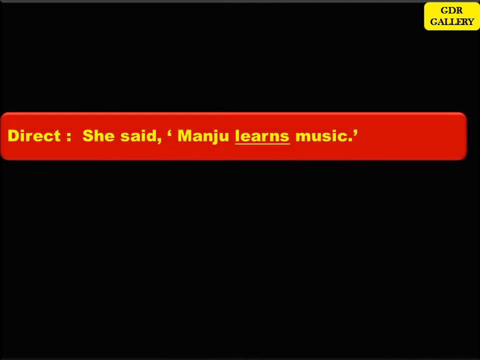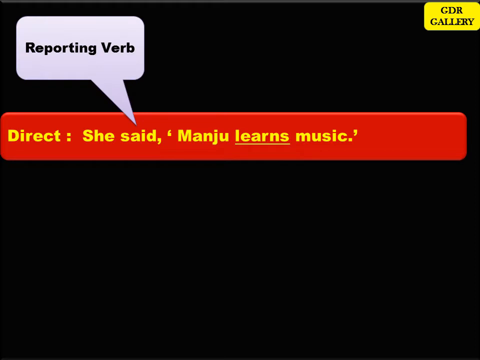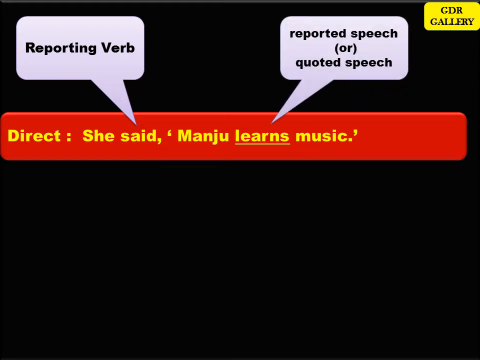For better clarity, let us look at some examples. In the direct speech, we have: she said, Manju learns music. Now here, which is the reporting verb? It is said. Right. Now within the speech marks, what do you have? Manju learns music. What is this? This you call reported speech or quoted speech. Now this quoted speech is in which tense? It is in simple present.